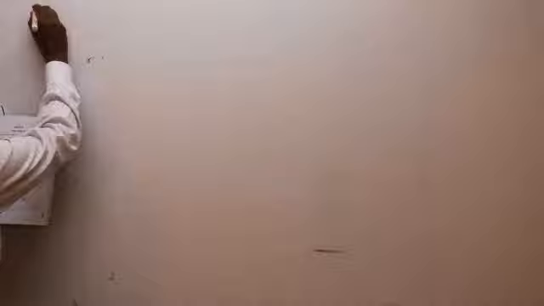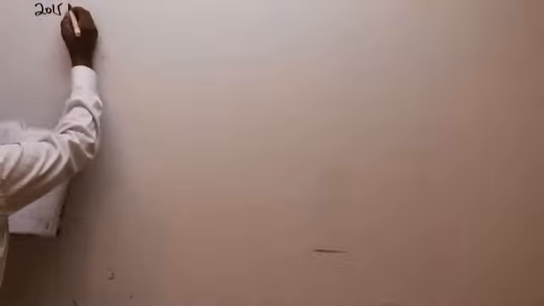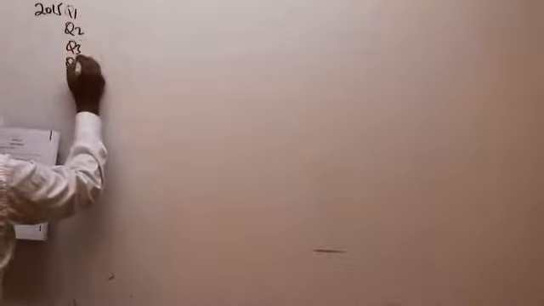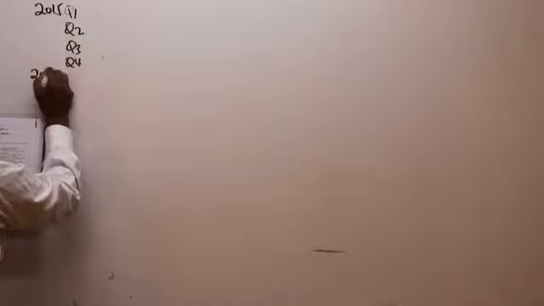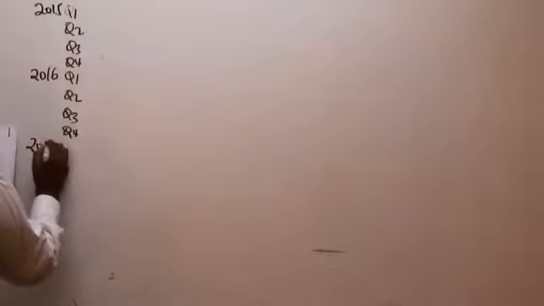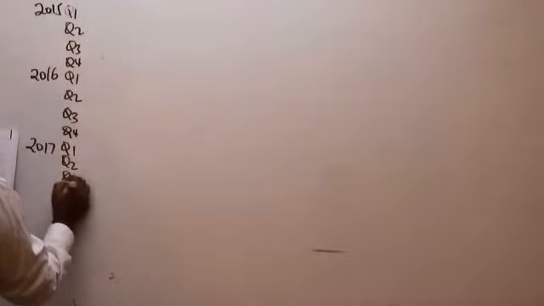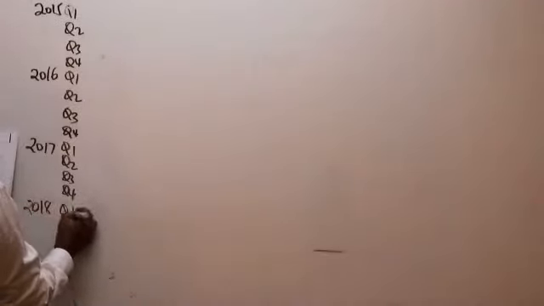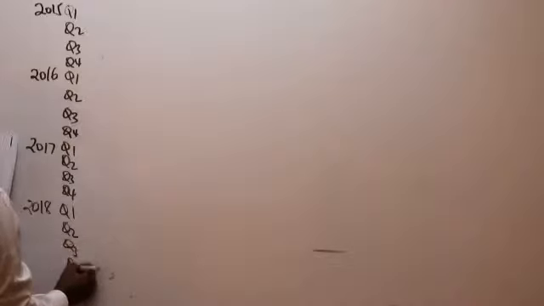So ladies and gentlemen, the first thing that I will do in such a question is to organize this data in columnar form. We have 2015 with 4 quarters: quarter 1, quarter 2, quarter 3, quarter 4. We have 2016 with quarters 1 to 4. We have 2018, where we can only see 3 quarters: quarter 1, quarter 2, quarter 3. We can also put the last one, which is a dash there.